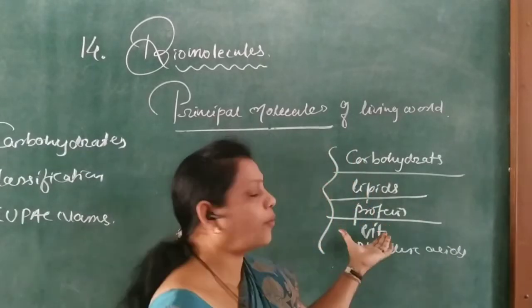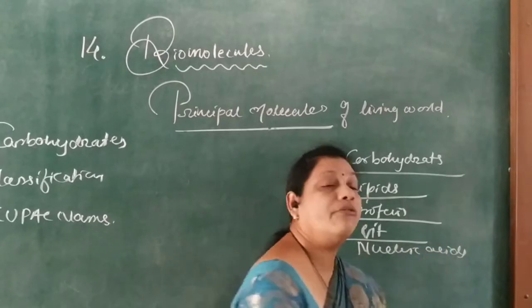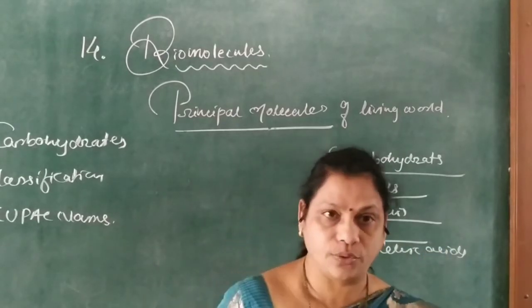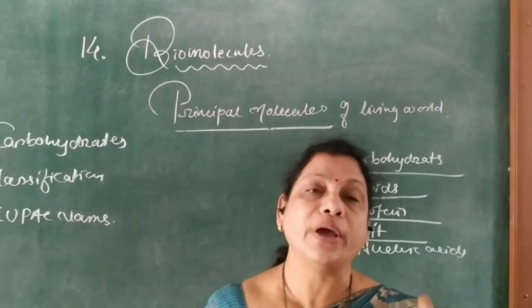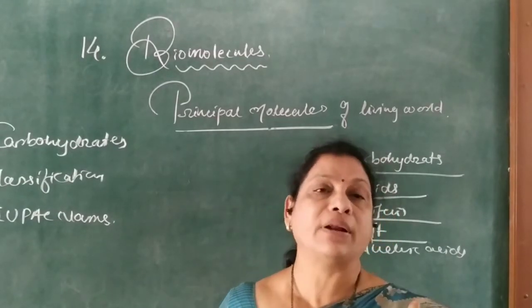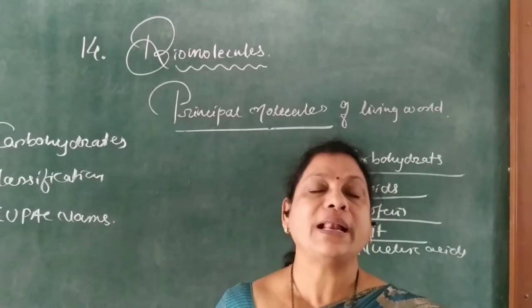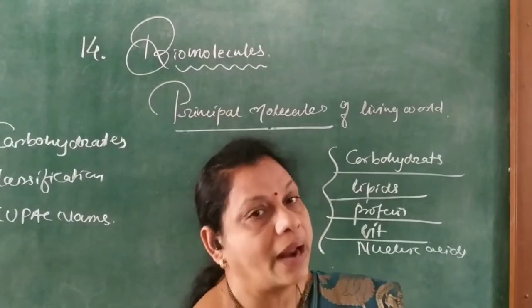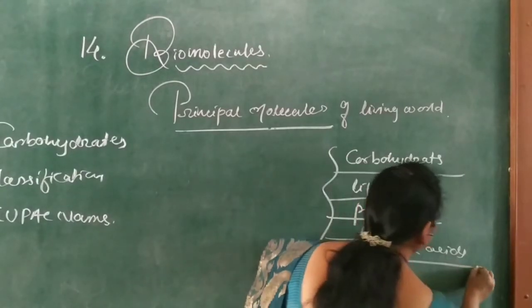Proteins are a very important nitrogenous family. Then vitamins, which are vital amines. Again a nitrogen containing compound, but vital amines are very important biomolecules which play an important role in our growth, our mental ability, as well as our physical ability and physiological processes too. Last one is the nucleic acids.